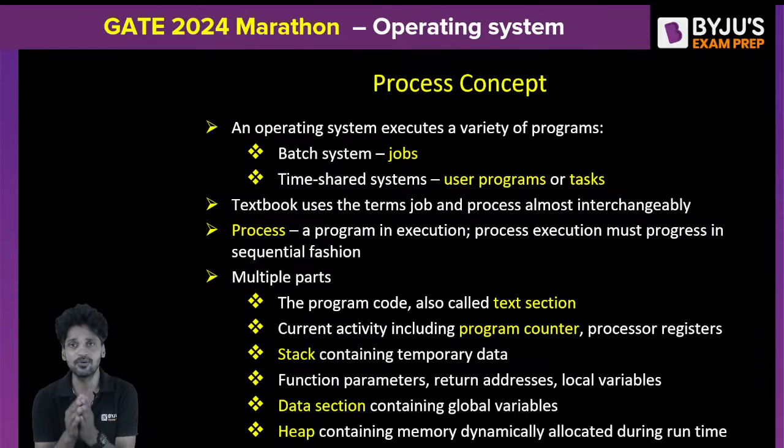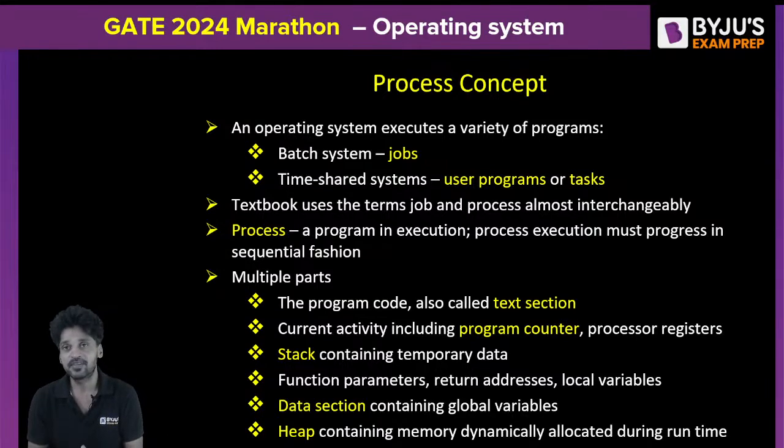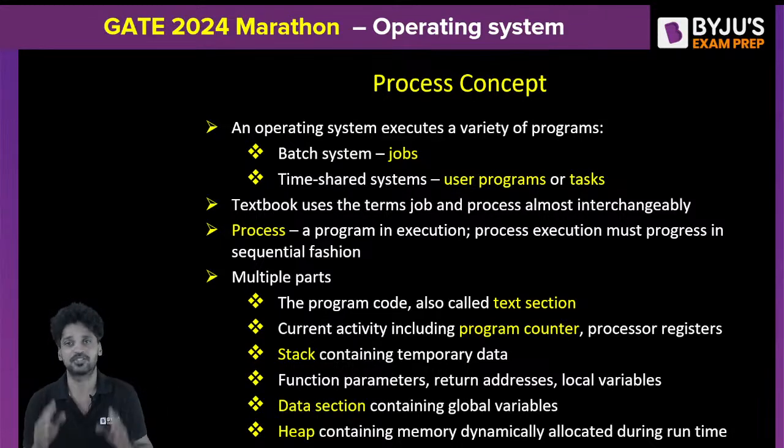If you want to use the computer system, you can use it for one and only one purpose, that is program execution. The computer system should be able to execute programs. Now, what is the job of the operating system? The operating system should create and provide an effective environment for program execution. The program can be called, in the operating system's technical words, a process.